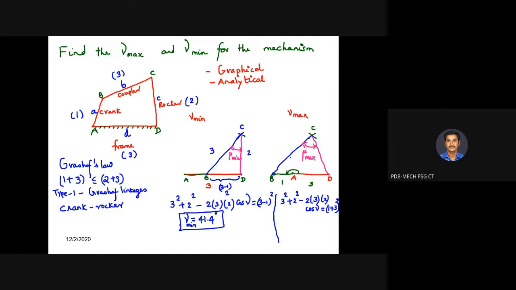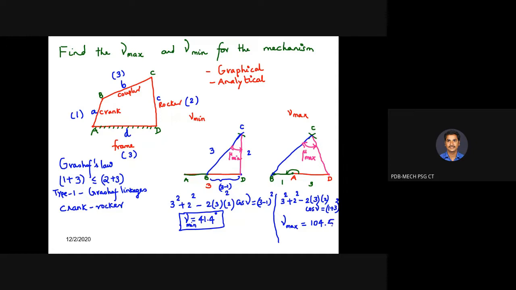So BC square plus CD square, BC is 3, CD is 2. Nothing changes except the opposite side, which is now 1 plus 3, the whole square. Now calculate the gamma value, which becomes the maximum transmission angle. 104.48 degrees, sir.